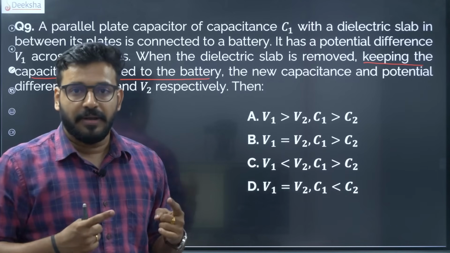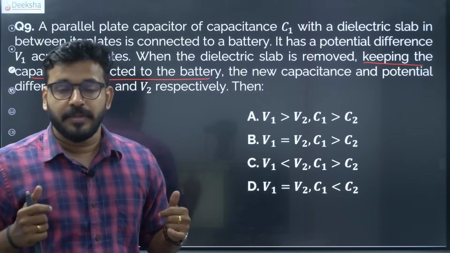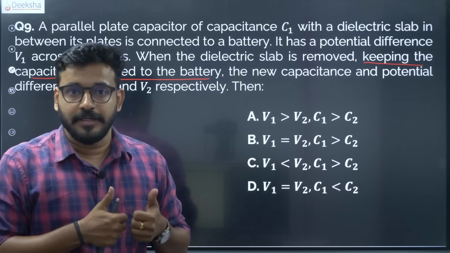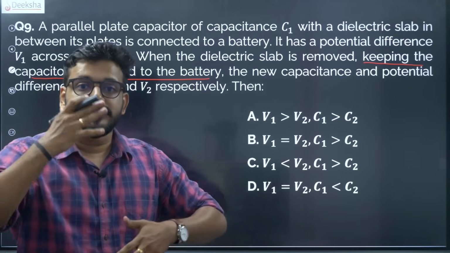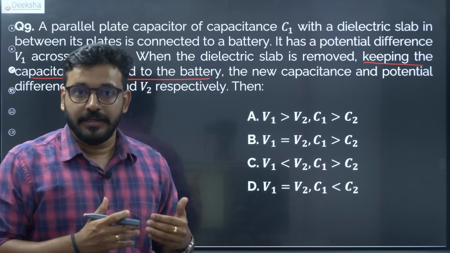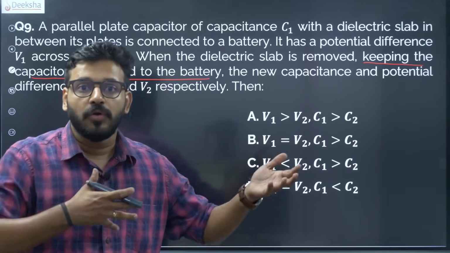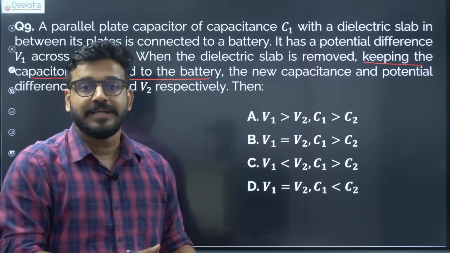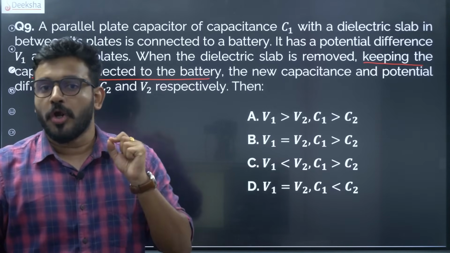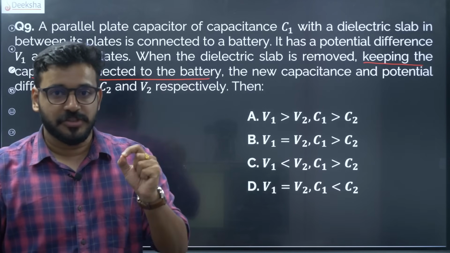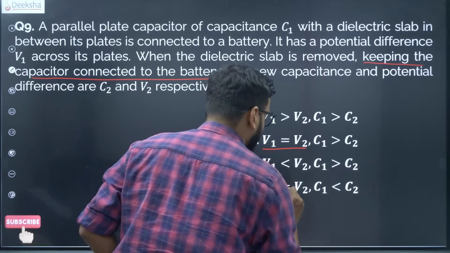So whatever the battery gives will remain in the system as it is. The capacitor is charged and has a voltage, and that goes nowhere because the battery is still connected and still giving it. The capacitor cannot have its voltage increased or decreased, because the battery is still giving 5 volt, 6 volt, 9 volt. The capacitor cannot have 1 volt or 2 volt. It will have however much it had before, even later. So first and foremost, when the battery is not removed, the potential difference will not change.